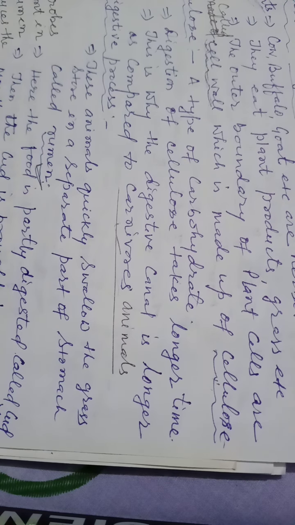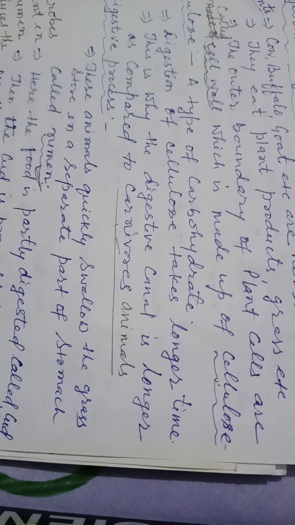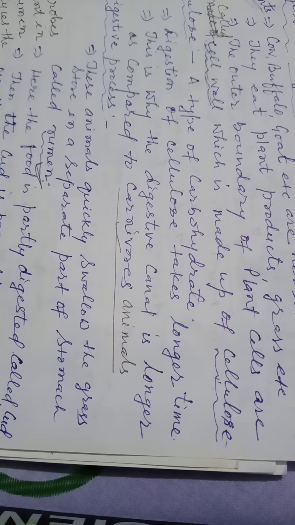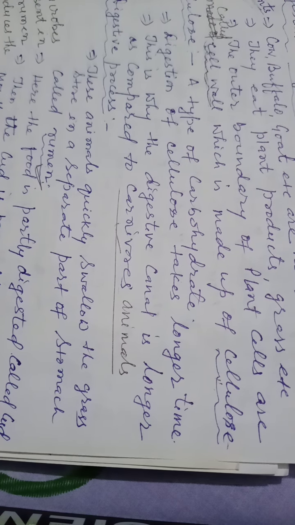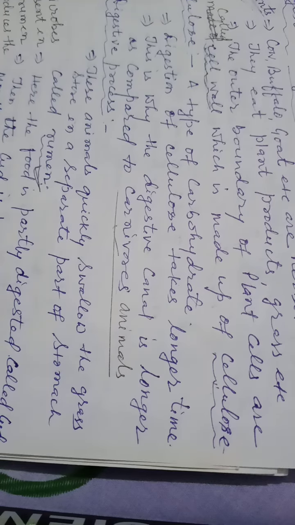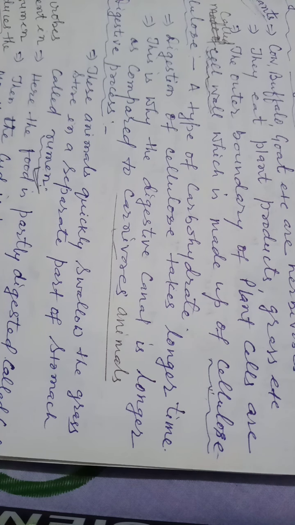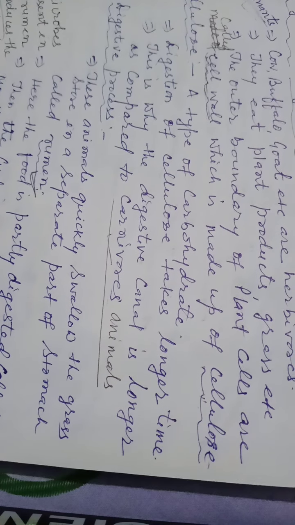So rumination means that first the food is stored in the rumen, then in the form of lumps it is chewed again. This process is called rumination. The microbes present in the rumen produce the enzyme cellulase, which is able to digest the cellulose.